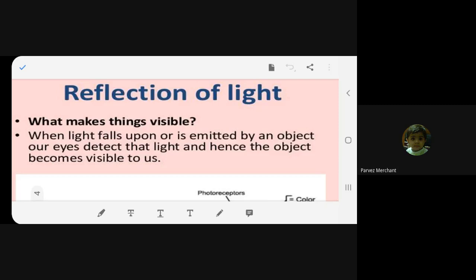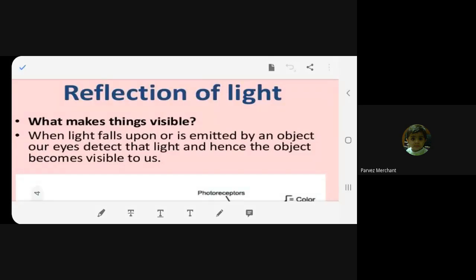Reflection of light. What makes things visible? When light falls on or is emitted by an object, our eyes detect that light and hence the object becomes visible to us. The question is, why can we see things? Because whenever any light is falling on any object, or the object itself is giving out light, like a light bulb, the tube lamp, the candle.